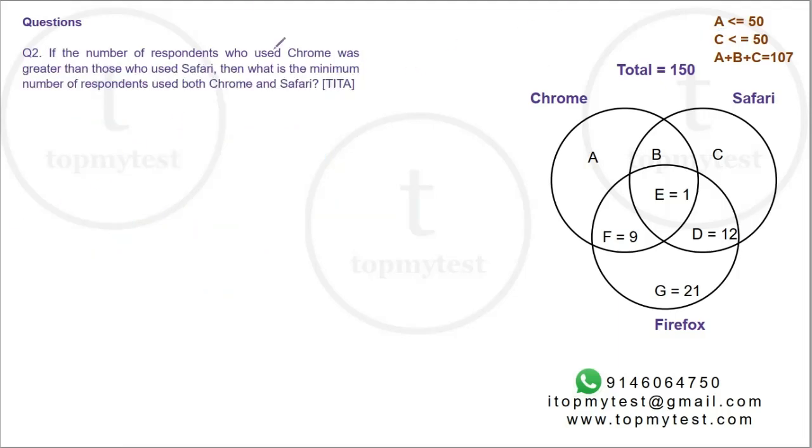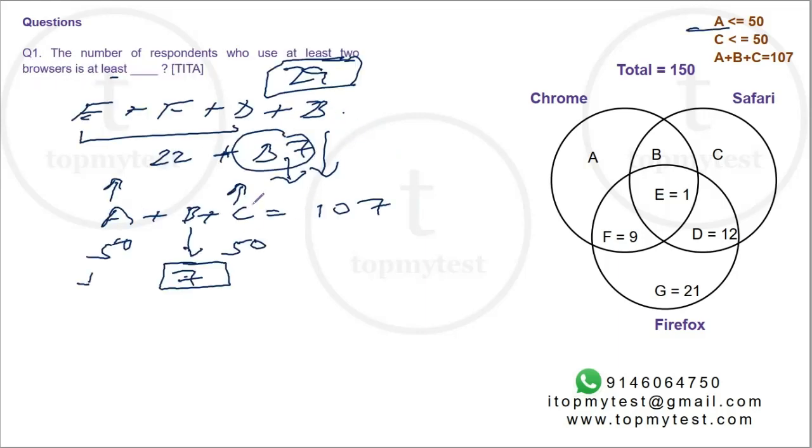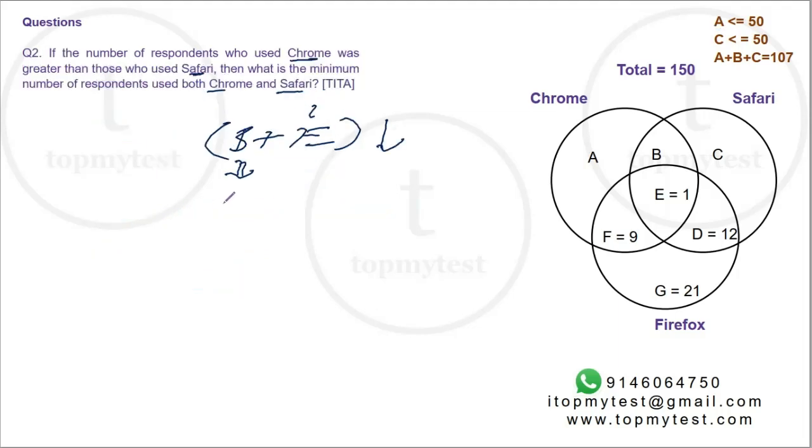Question number 2. If the number of respondents who used Chrome was greater than those who used Safari, what was the minimum number of respondents who used both Chrome and Safari? Now, Chrome and Safari combined is B plus E. I need to minimize this value. E is fixed at 1. So to minimize this value, I need to minimize B again. Similar constraint as the previous one.